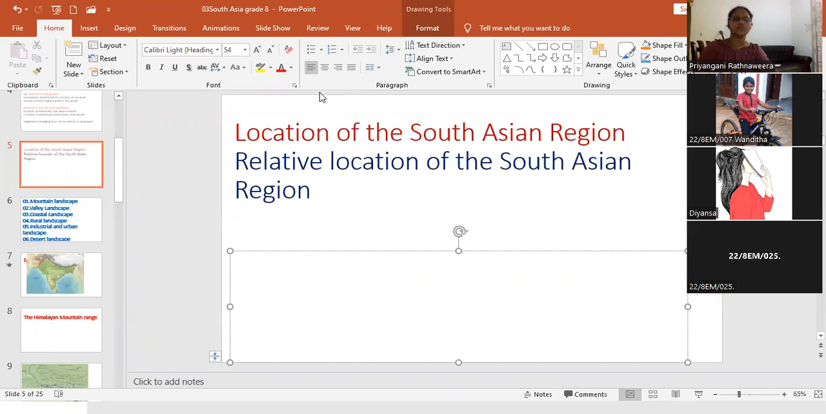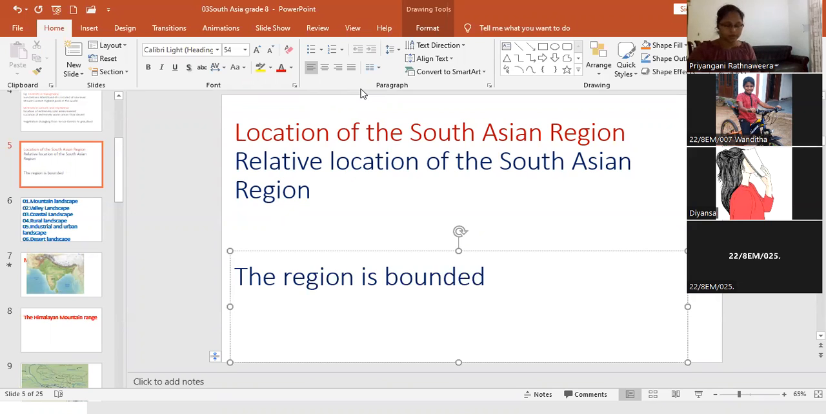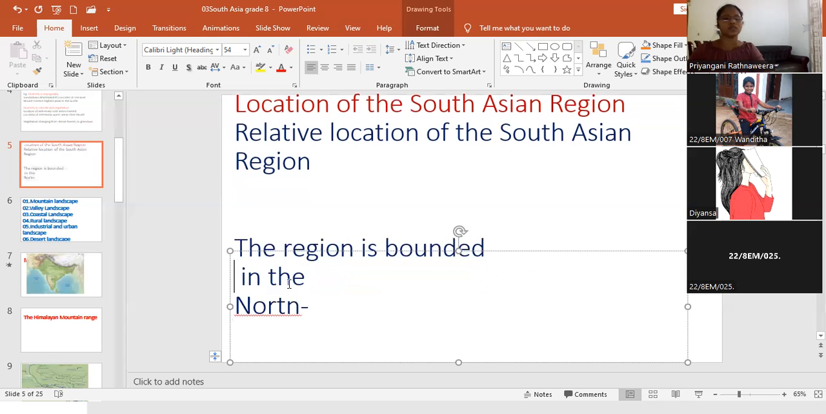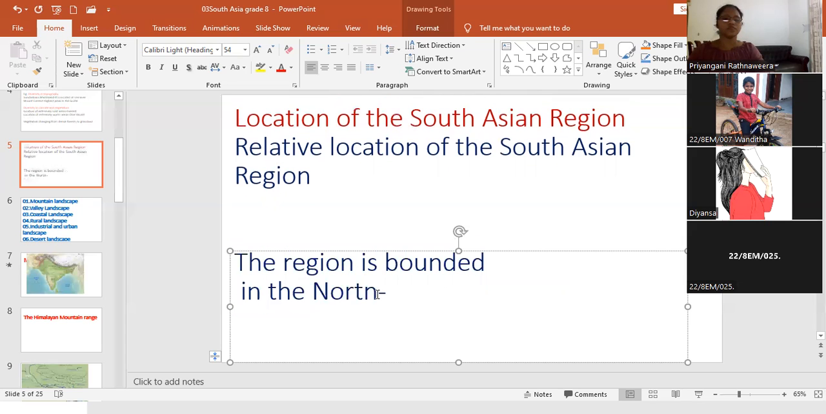The region is bounded in the north by the Himalayas.